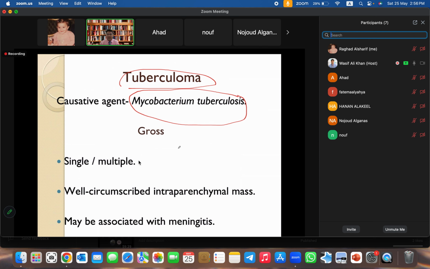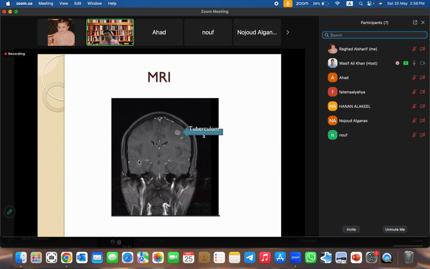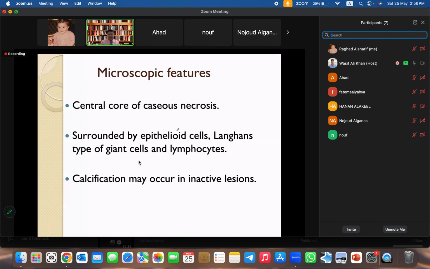Now, why is it called tuberculoma? Because it simulates a brain tumor. It forms a small intraparenchymal brain mass. It forms like a tumor. So that's why it is called tuberculoma. But it's not an actual tumor. And sometimes the infection may also spread and involve the meninges. So this is a well-defined lesion which resembles a brain tumor. So this is called tuberculoma.